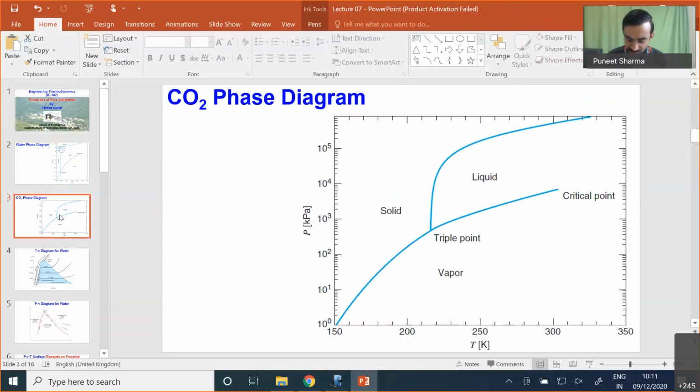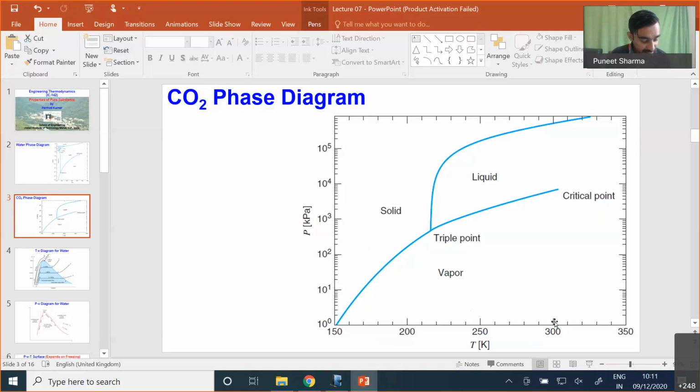Then similarly I have shown you the phase diagram for CO2. For CO2 you can see this is the triple point, and the liquid and vapor regions, and you can see the critical point is very close. The critical temperature is somewhere close to 305 Kelvin, which is close to something around 32 degrees Celsius.